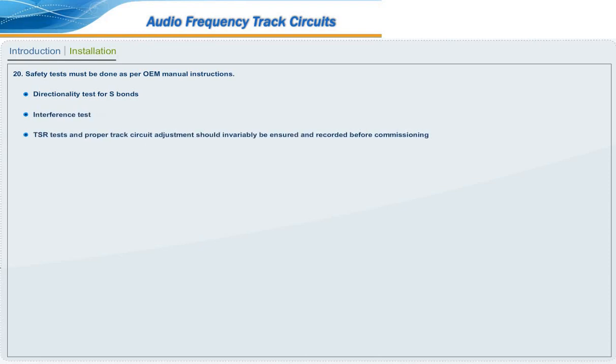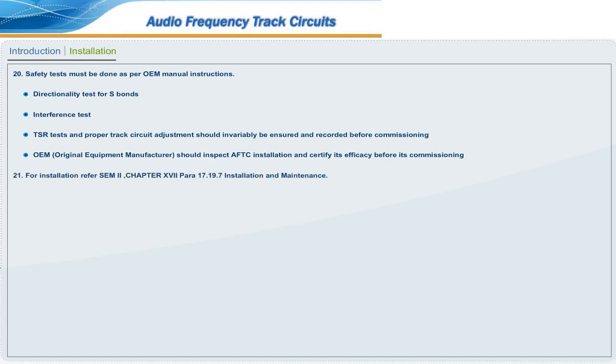TSR test and proper track circuit adjustment should invariably be ensured and recorded before commissioning. OEM, original equipment manufacturer, should inspect AFTC installation and certify its efficacy before its commissioning. For installation, refer SEM 2, Chapter 17, Para 17.19.7, Installation and Maintenance.